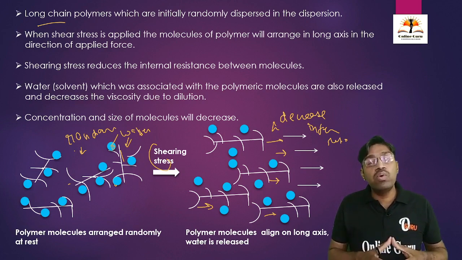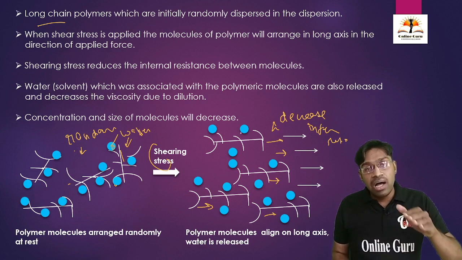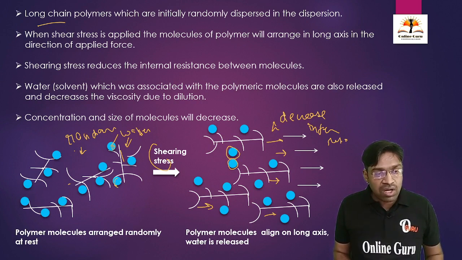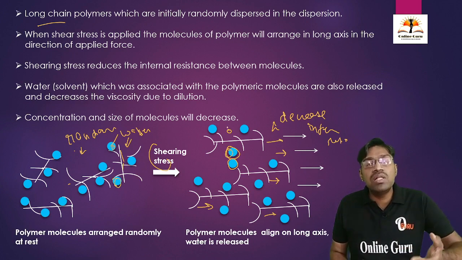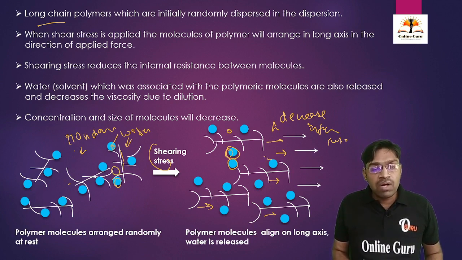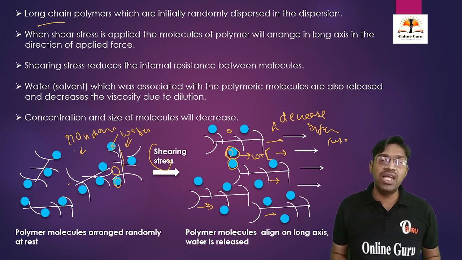When the molecules align in a unilateral direction, they align along the long axis. Therefore, the water molecules which were entrapped between these polymeric substances are going to be released out from the entrapped cavities or pores of the polymeric molecules. These water molecules come outside and make the solution very dilute, and hence decrease the viscosity of the solution.